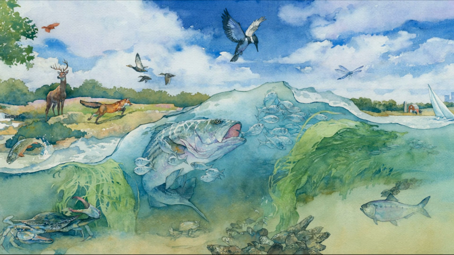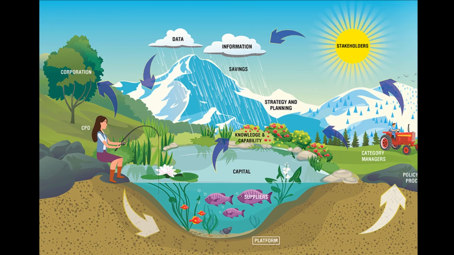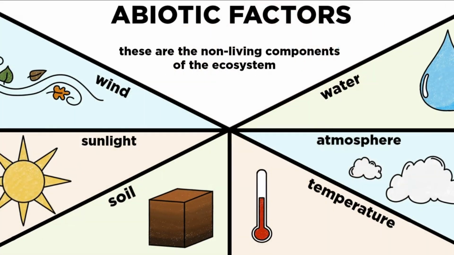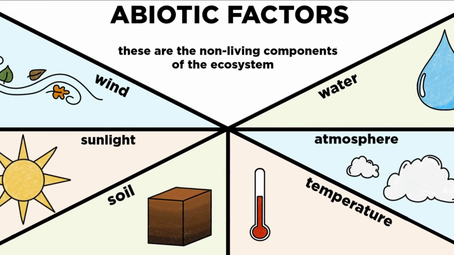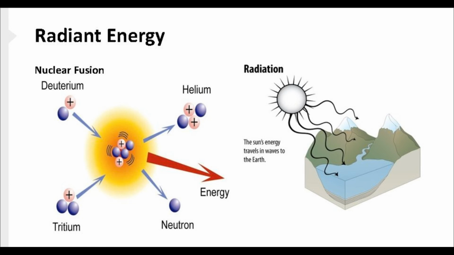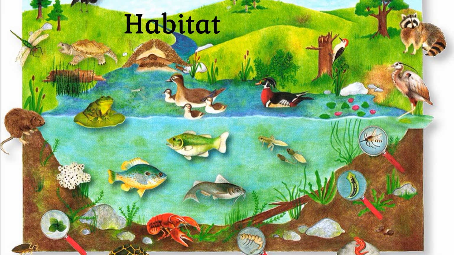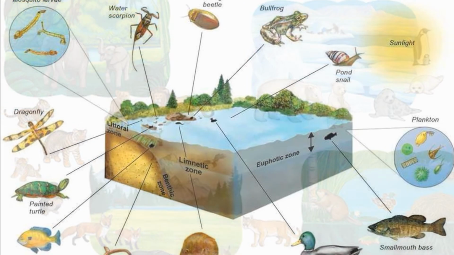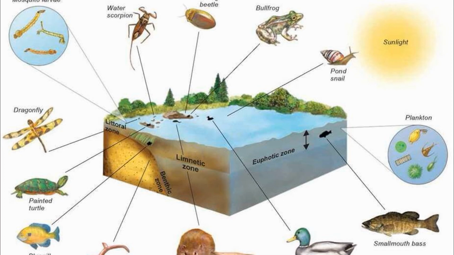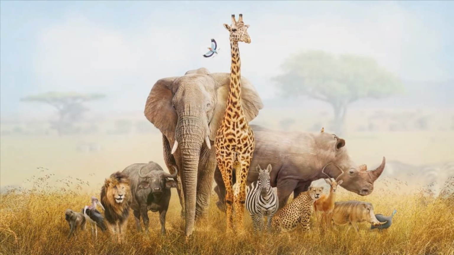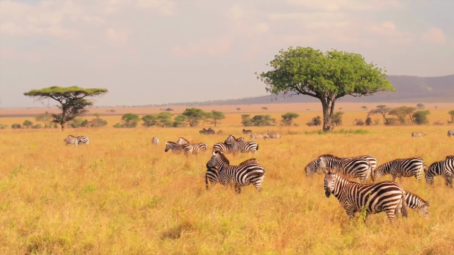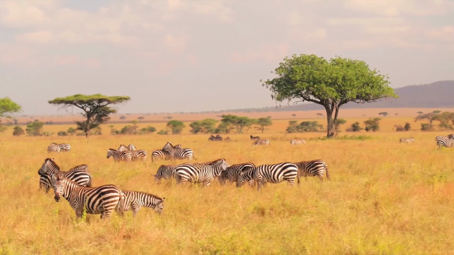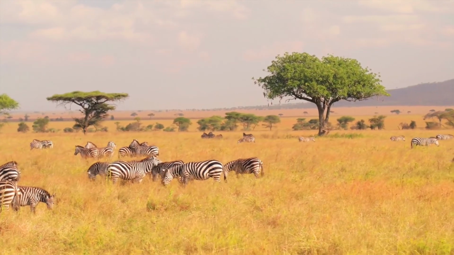Here are some points to note. An ecosystem is a complex that consists of living creatures, that is biotic components, of non-living matter, that is abiotic components, and of radiant solar energy, that is the sun. Habitat. Habitat is a special environment where an organism lives and grows. The habitat includes both living and non-living components. Adaptation. Adaptation is the ability of an organism to live successfully in a particular habitat by developing specific modifications that help them adjust in it.